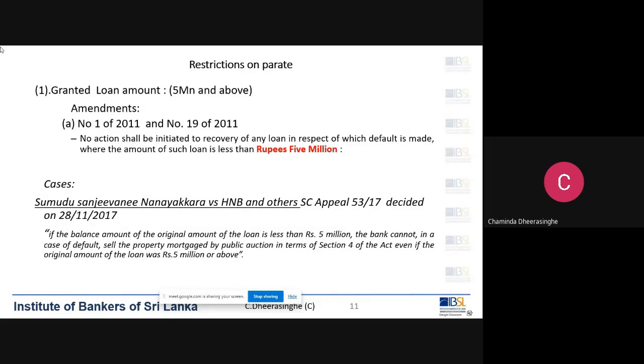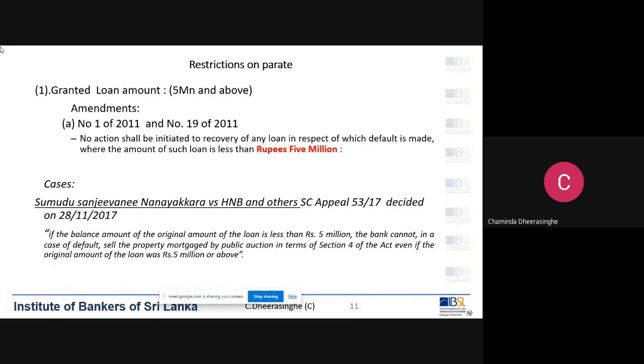So what happened? By this amendment, the legislature put a restriction on Parate. It says no action shall be initiated to recover any loan in respect of which default is made where the amount of such loan is less than rupees 5 million.